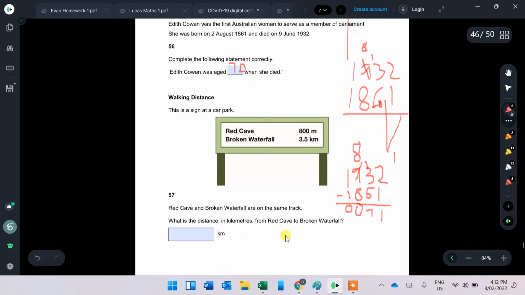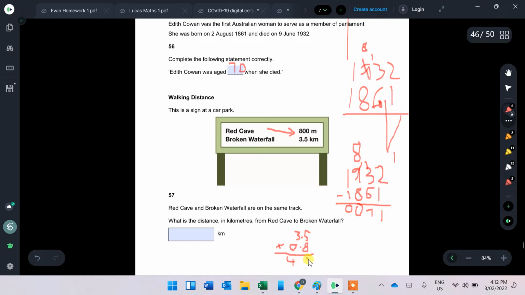57. What's the distance in kilometers from Red Cave to Broken Waterfall? Assuming they're on the same track, you obviously have to add the two together. This top one there is actually 0.8 kilometers. So you just have to add 3.5 plus 0.8. Add them together and you will get 4.3.